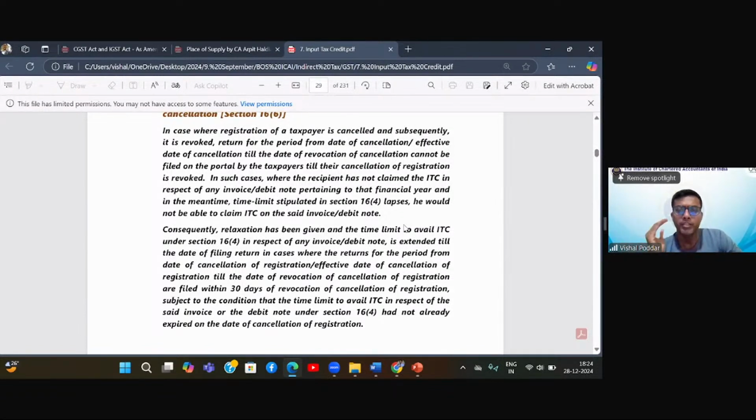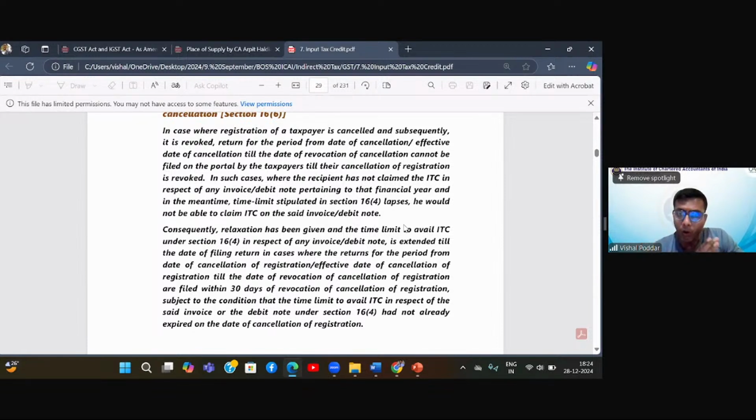Now again, in section 30, there is a provision whereby after the officer has cancelled, you can apply for revocation, where you can give him the reasons why your registration should be allowed. You should not be disentitled with the registration. Let us say after complying with all the requirements, like non-payment of tax or wrong availment of ITC, you correct all that, and the officer restores your registration, that is, he revokes the cancellation, correct?